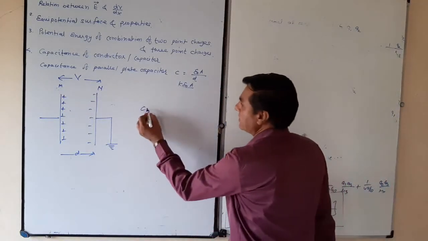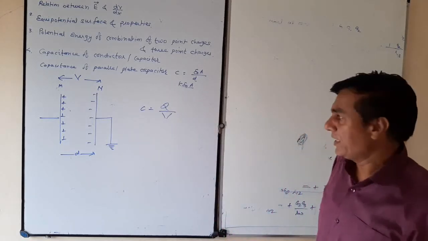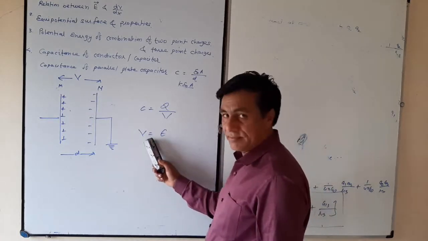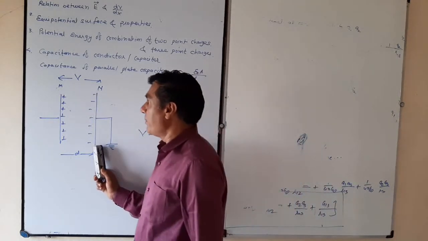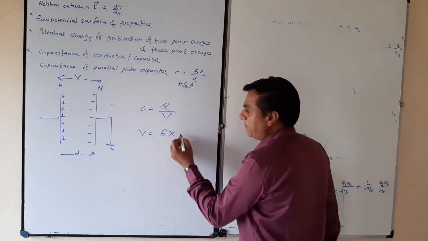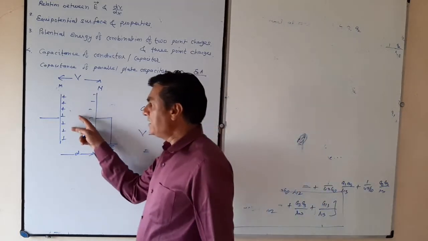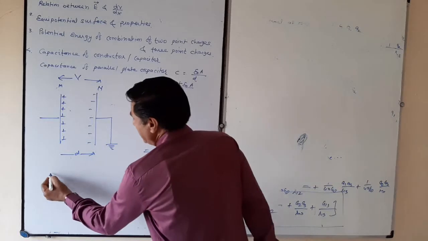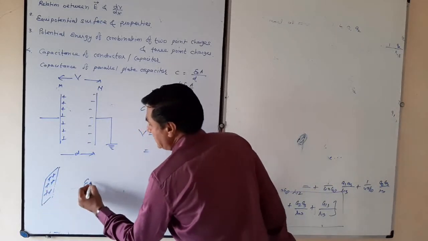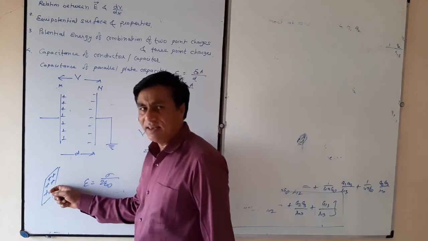Then what is the capacitance? C is equal to the given charge divided by the potential difference between the two plates. Now, V is the potential difference between plate M and N, so V is equal to force multiplied by displacement, that is E times D. Electric field intensity between these two plates: for a charged plane sheet we have seen E is equal to sigma upon 2 epsilon 0. But here it is a single positive charge.